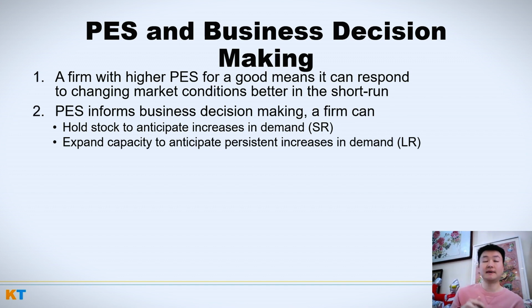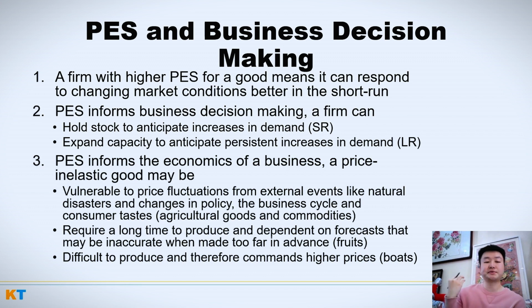So for example, in anticipation of the Christmas holidays, because everybody's going to be buying presents, different businesses will hold more inventory of goods. Or over the long run, they can expand capacity to anticipate persistent increases in demand. An example of this would be Tesla thinking that more and more people will buy their car, and so they build another factory in Shanghai.